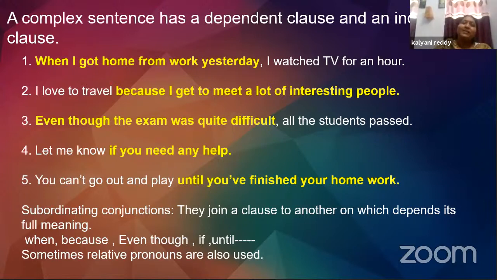Now, subordinating conjunctions. A dependent clause is also called a subordinate clause, just like a simple sentence has another name, independent clause. Subordinating conjunctions are the connecting words which we use in order to join an independent clause with a dependent clause. They join a clause to another on which depends its full meaning. Examples of a few subordinating conjunctions are when, because, even though, if, until. Sometimes relative pronouns are also used.